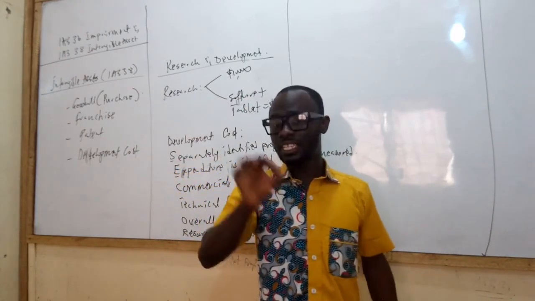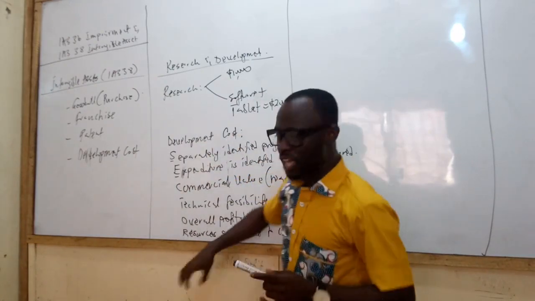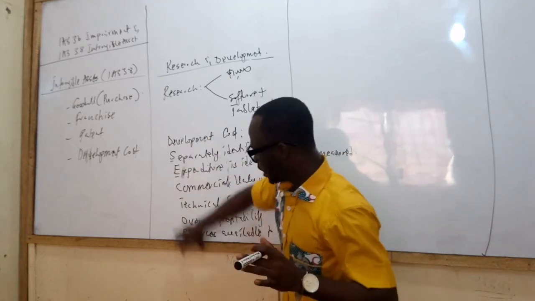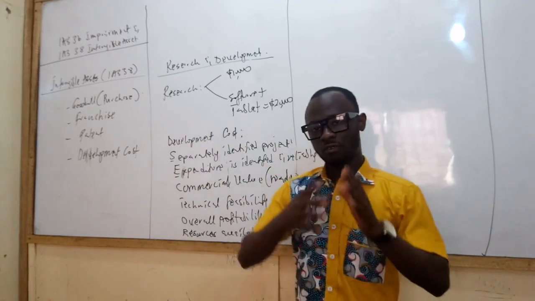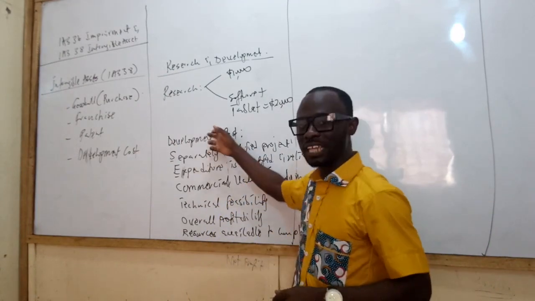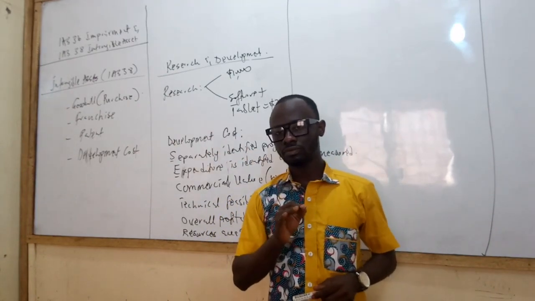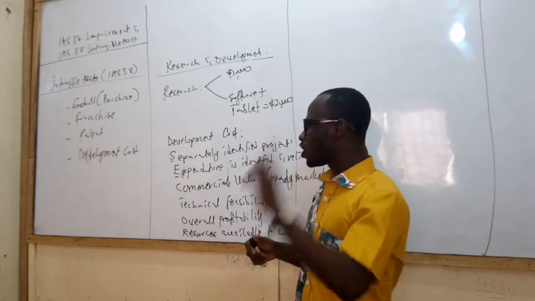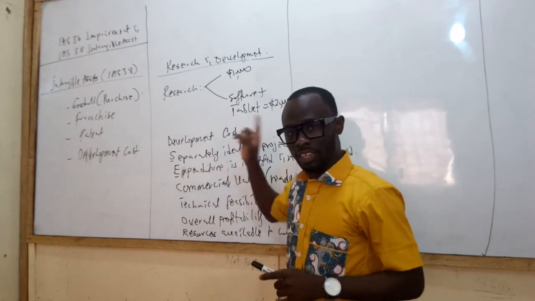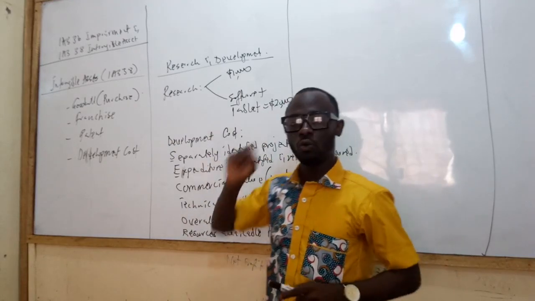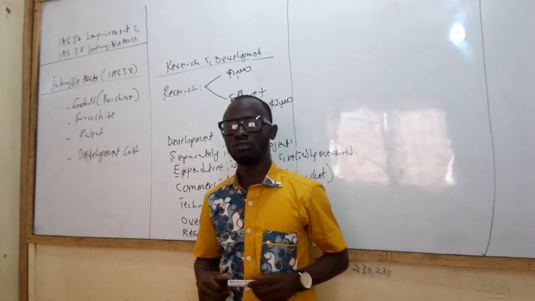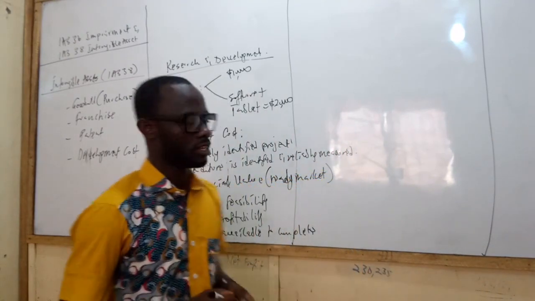IAS 38 states that if these 6 recognition criteria, that is the 6 things we've listed here, are all met, then the entity can capitalize the development cost. If any development cost does not meet these criteria, then we cannot capitalize that. It has to be written off for the year ended for the company.